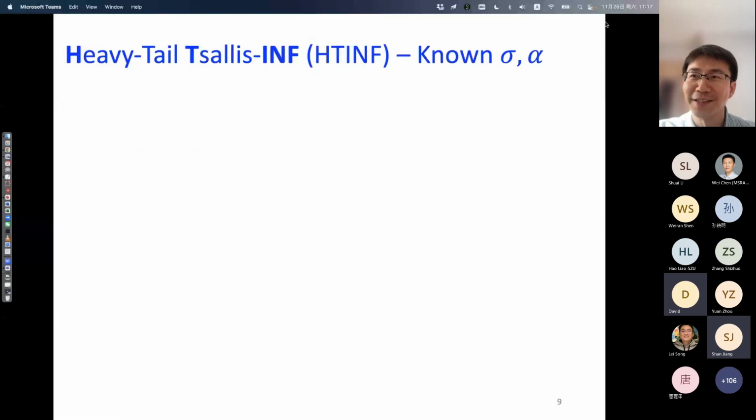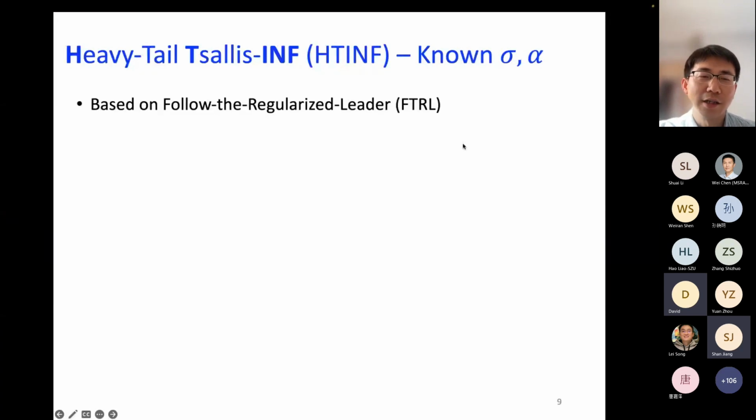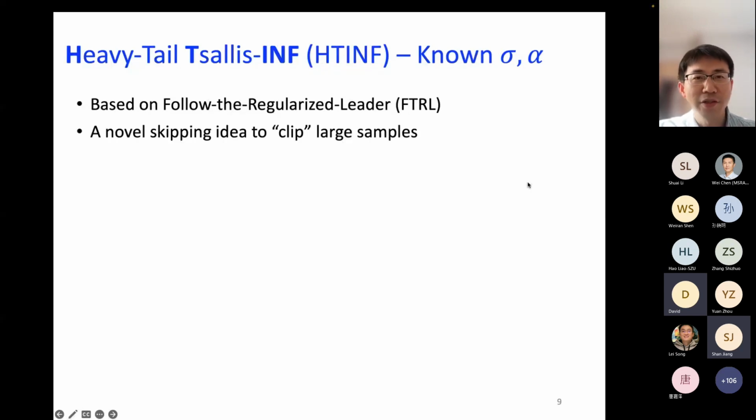Okay. So I'm going to go over the algorithms and talk about the analysis sketch, because I don't have time to go over the full analysis. So let's first take a look at the Heavy-Tailed Tsallis-INF algorithm. The high-level idea is that the algorithm builds on the follow-the-regularized-leader framework, and we introduce a novel skipping idea to clip large samples.